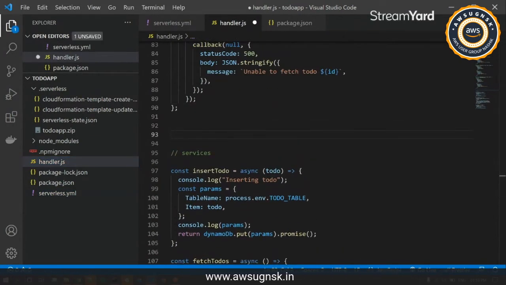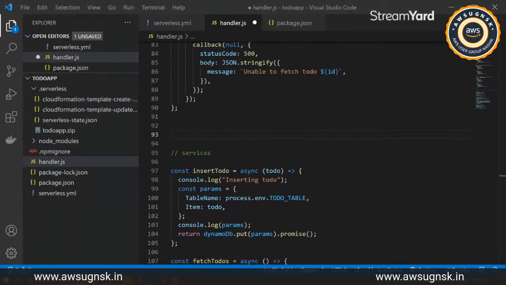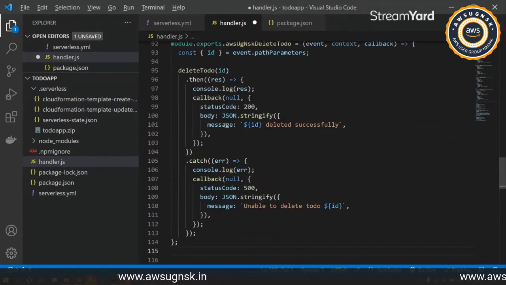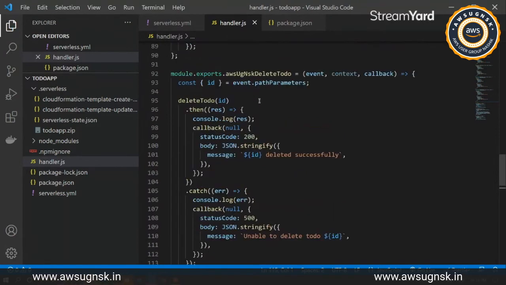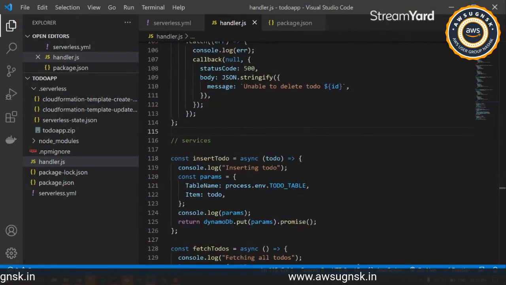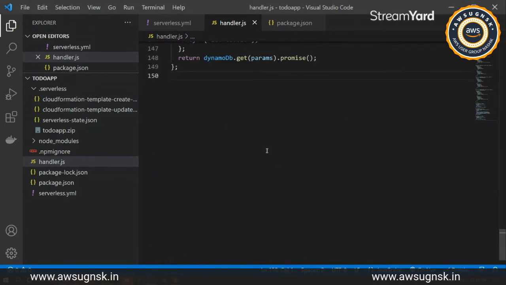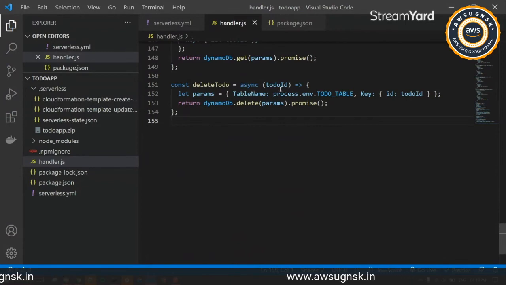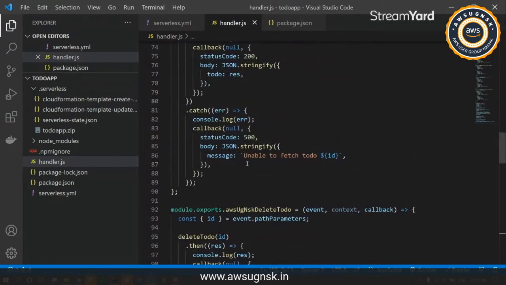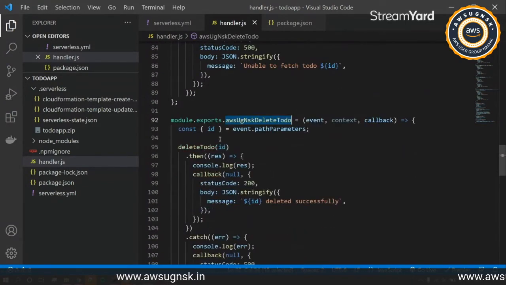Now go ahead and copy the delete function, have it under here, and then this service will be this one. So now we will go through the delete method.